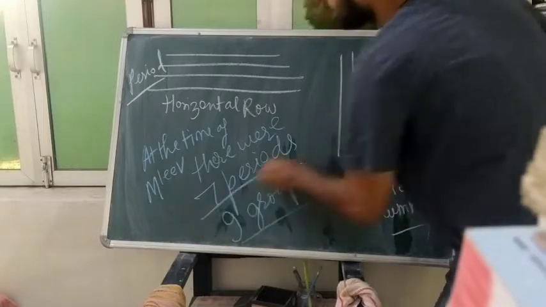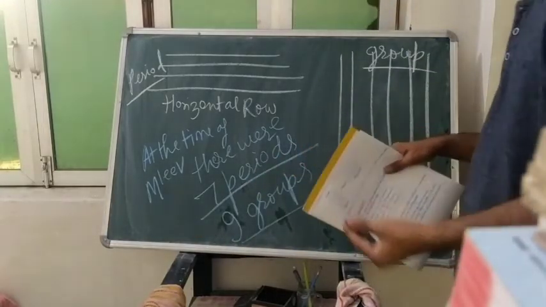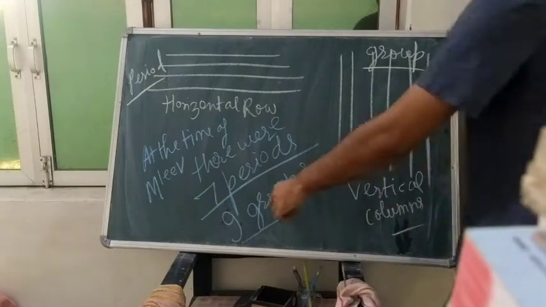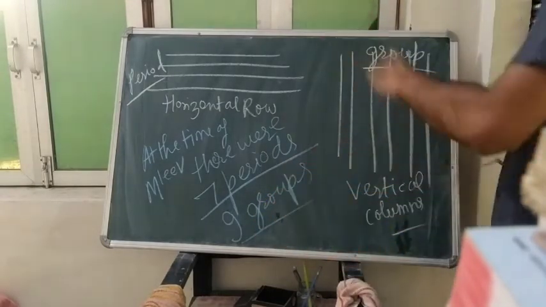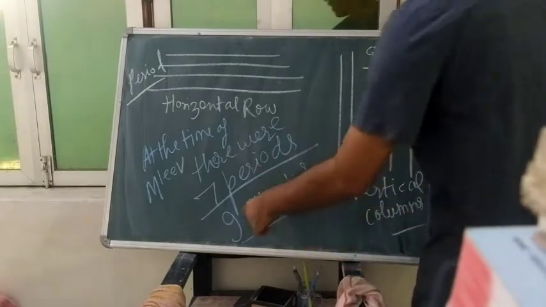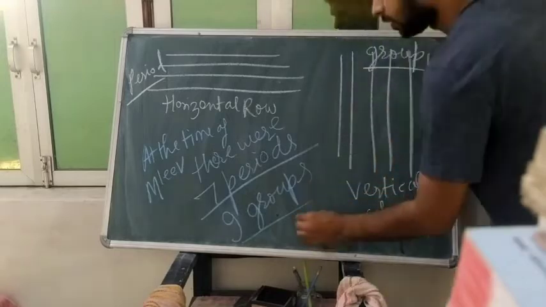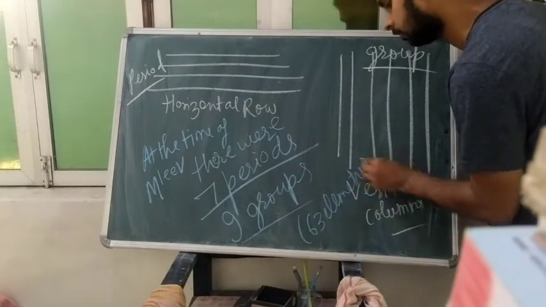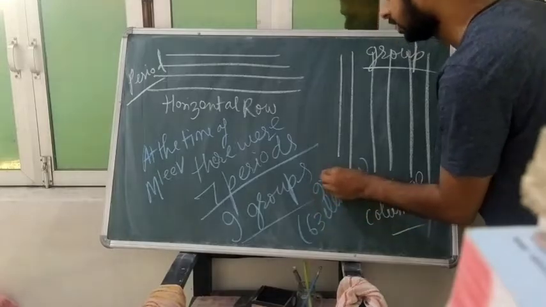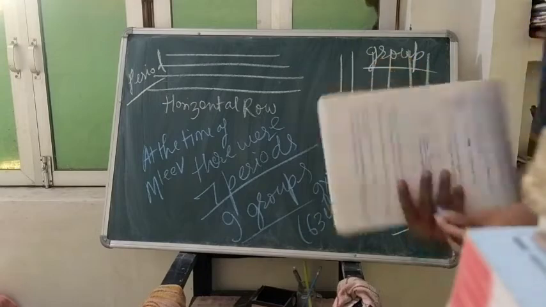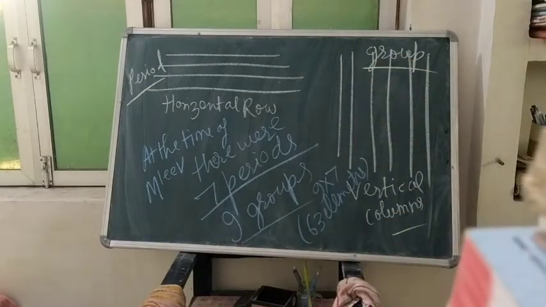Look, those 7 periods will be in the modern periodic table as well. But here there are 9 groups. In the modern periodic table there will be 18 groups. So how can you remember this? 9, 7, and 63 elements. In this way you can remember 9 groups, 7 periods. Can I have this screenshot?